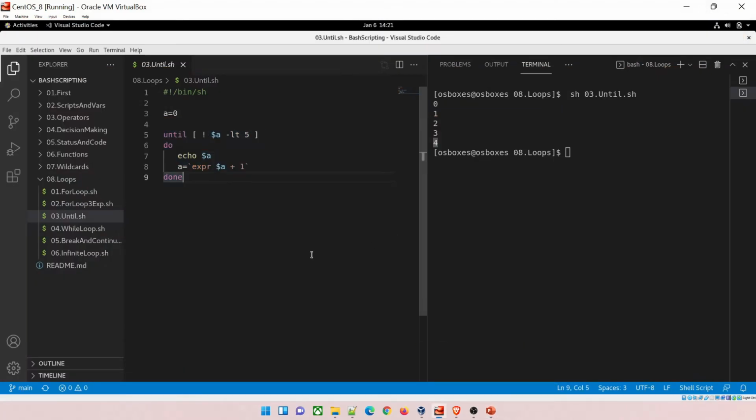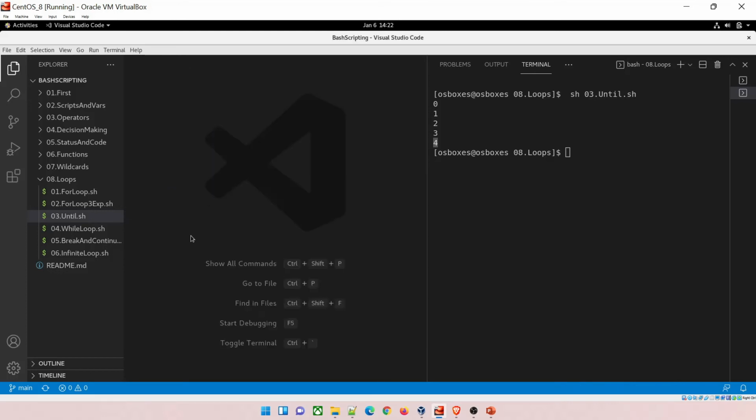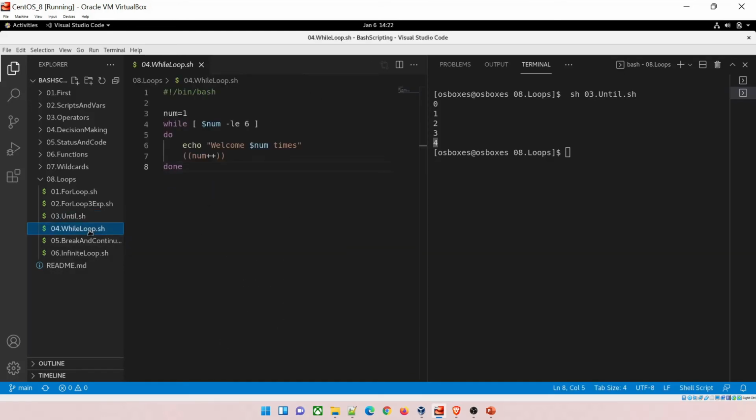Okay, so I hope you're back. Now let's close this and understand the while loop. Again the same thing. For the while command, I'm taking num equal to 1, which is my number initialization. While starts with do, ends with done. And what we are doing is num is less than or equal to 6.